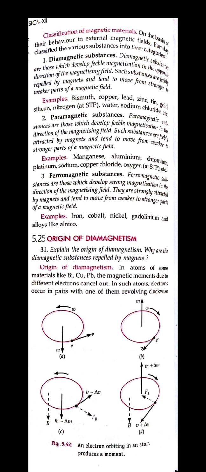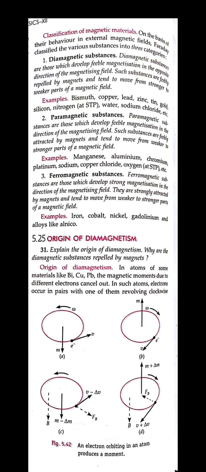Some materials easily get influenced by the magnetic field, and some need an external magnetic field to be influenced. Similarly, some never get influenced by the magnetic field. So they behave differently in the magnetic field: they are easily magnetized, or they take time to magnetize, or they never get magnetized.